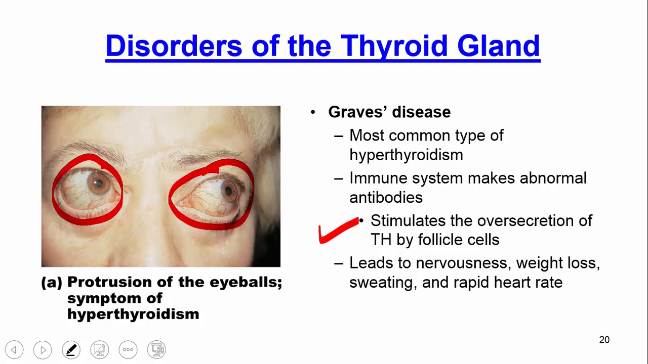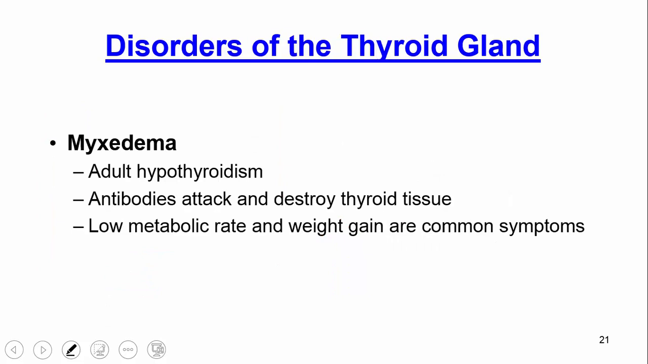Also, though, given that we have too much thyroid hormone, these individuals might experience sort of anxiety or sweating, rapid heartbeat, and weight loss. Those are sort of secondary symptoms. Okay.